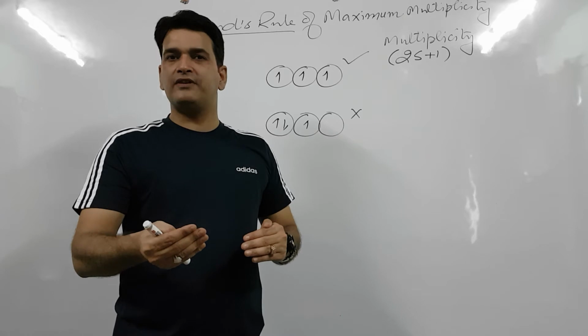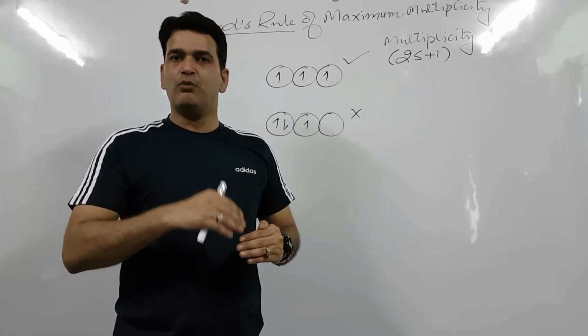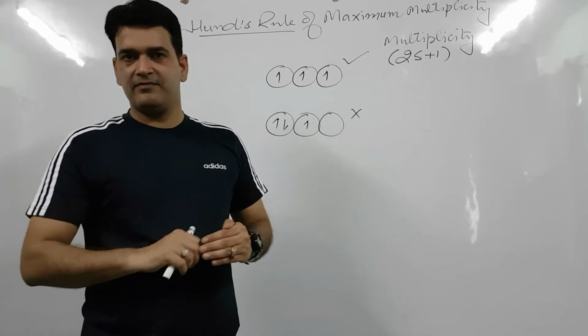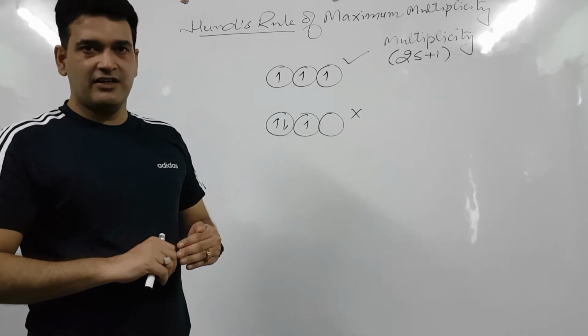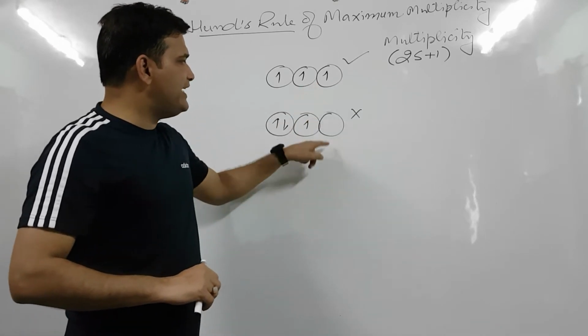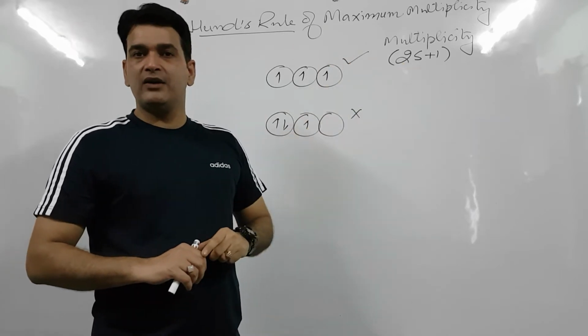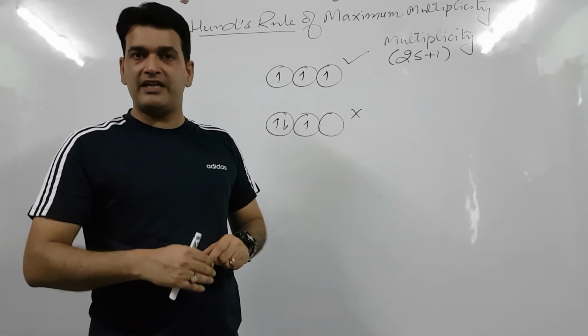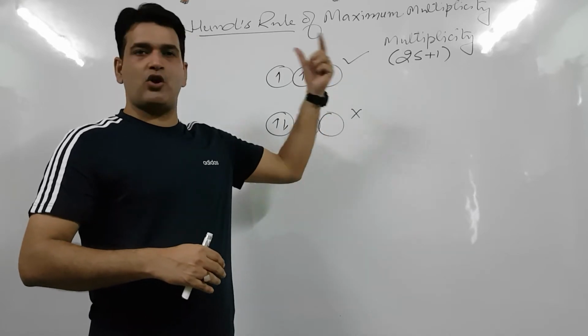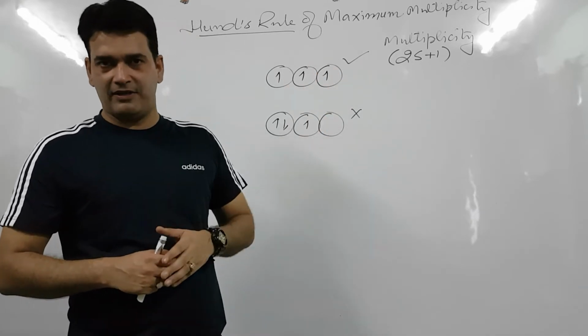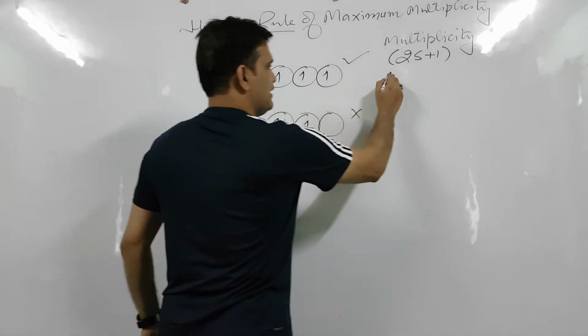The more the number of orientations, the more stable that configuration will be. So, whichever has more multiplicity will have more stability, so that electronic configuration will be more stable.